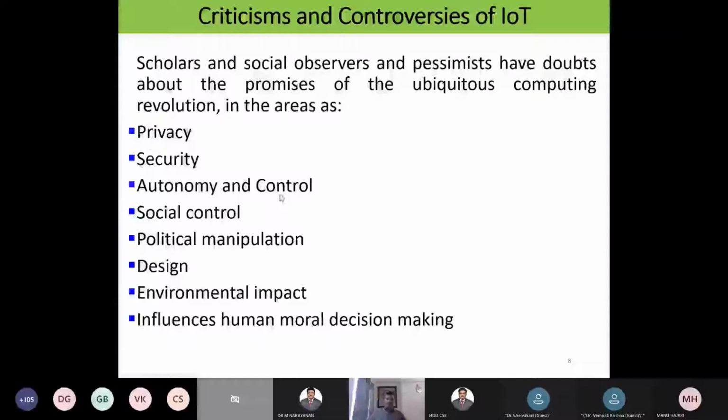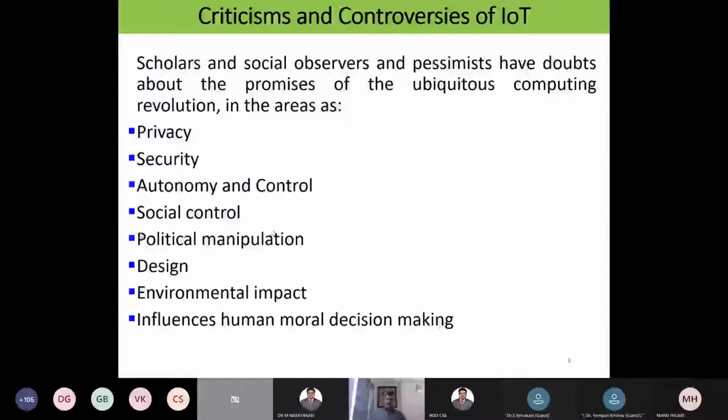Autonomy and control also. How shall I give autonomy to the private sector or government sector? And who will be controlling that system? How far is it secure? Then social control and political manipulation, in the present scenario. Once the data is available in IoT, whoever is in the top-level position can capture the data and use it for their aim, for their survival. That could be possible.